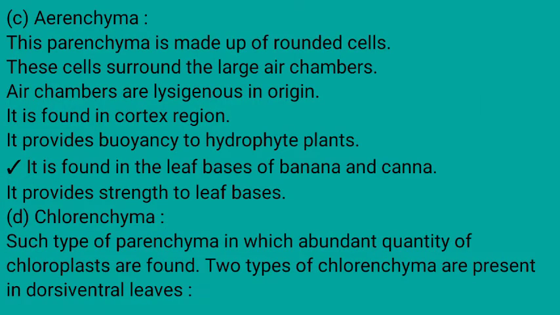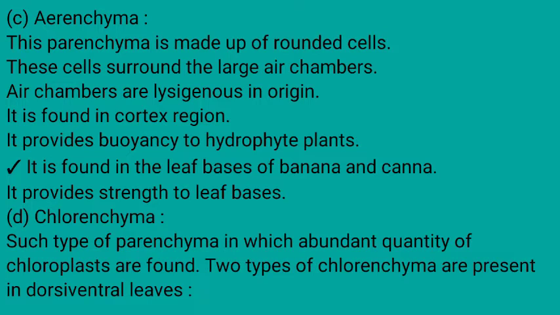Number 3, aerenchyma. This parenchyma is made up of rounded cells. These cells surround large air spaces. Air chambers are lysigenous in origin. It is found in the cortex region. Aerenchyma provides buoyancy to hydrophytic plants, which means it helps them float freely on the water surface. Aerenchyma is also found in the leaf bases of banana and canna. In these plants, it provides strength to the leaf bases.